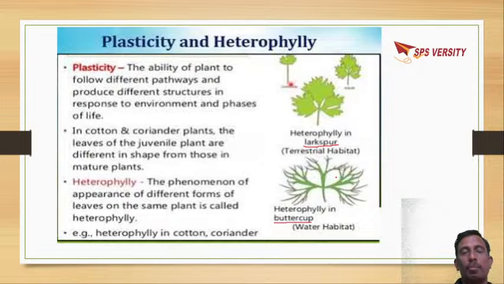So during development you can see there is a lot of changes in parts of the plant, not only in leaf, even you can look into stem, root, like this.